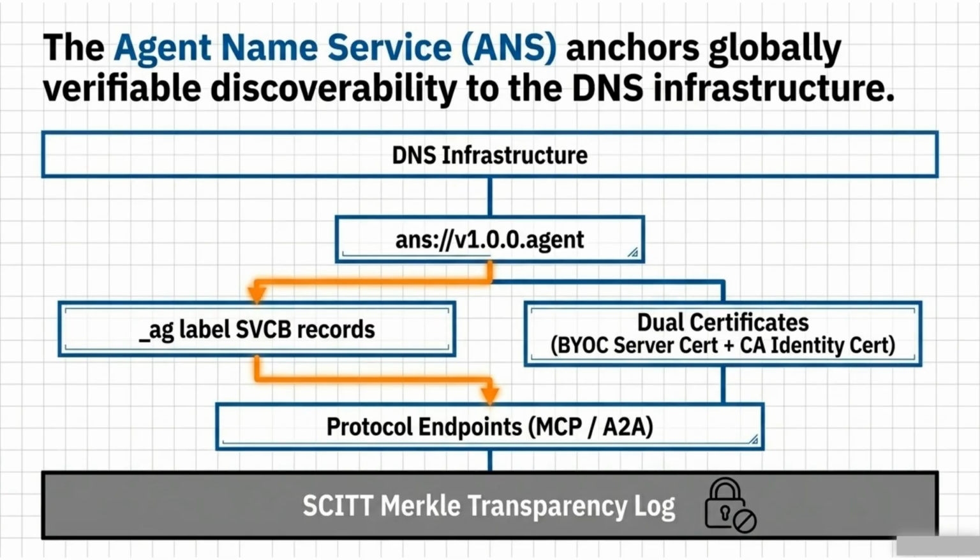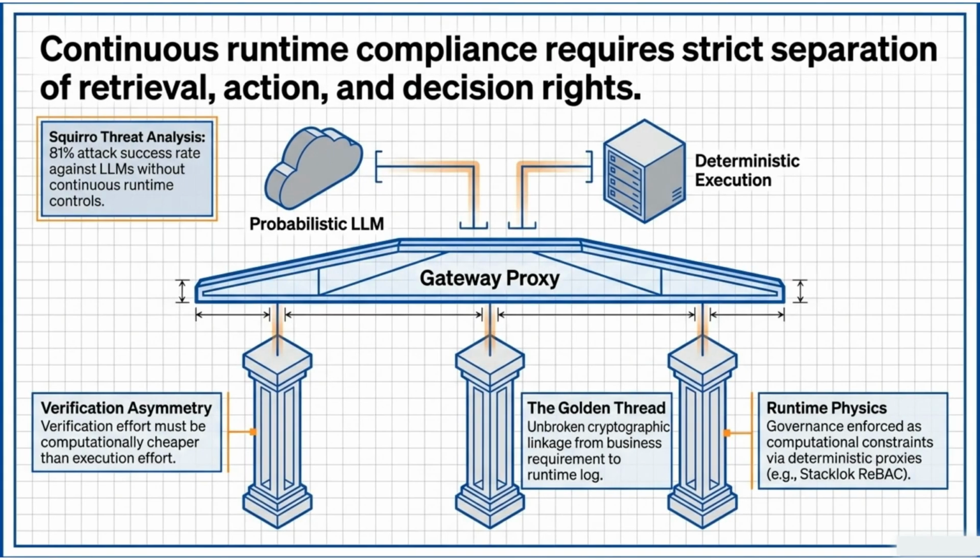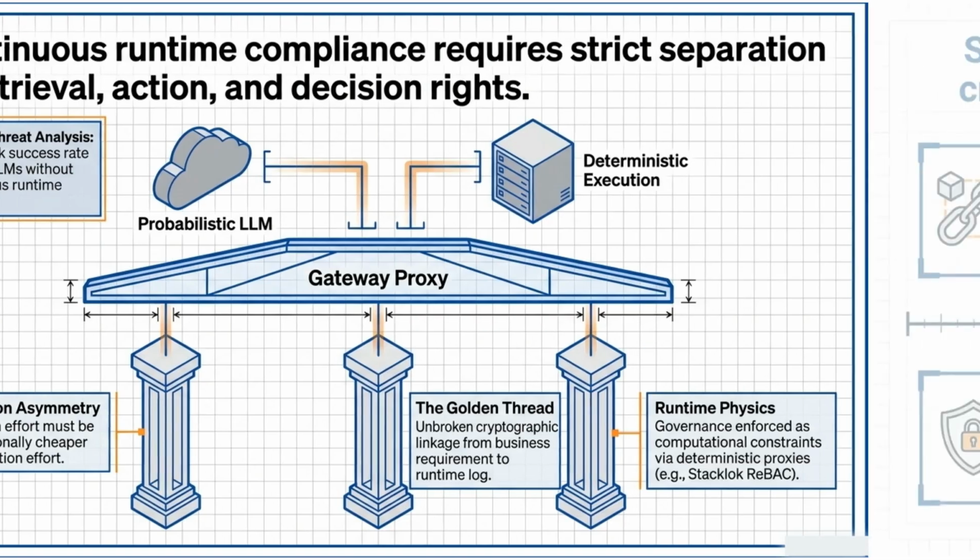The Agent Name Service anchors globally verifiable discoverability to existing DNS infrastructure, providing a scalable way to identify and locate AI agents. Continuous compliance requires a strict separation of retrieval, action, and decision rights, using gateway proxies to ensure governance is consistently applied during runtime.